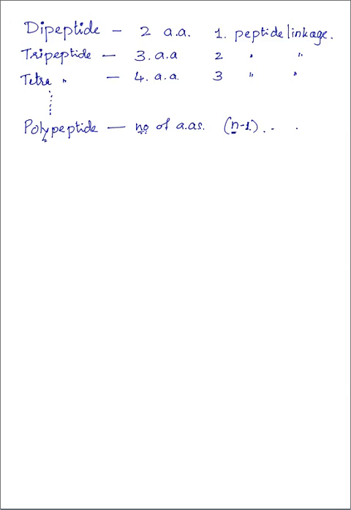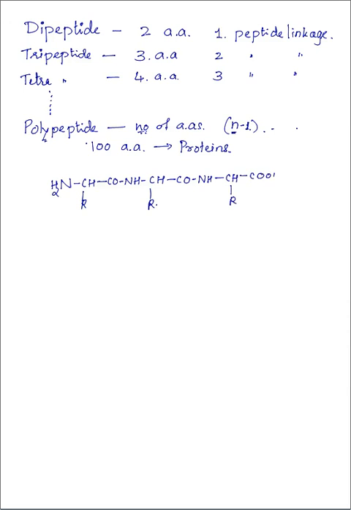So usually if more than 100 amino acids are present, then they are termed as proteins. So how can the polypeptide structure be written? This is NH2, CH, R, CO, NH, CH, R, CO, NH, CH, R, COOH, and here this is up to one amino acid.